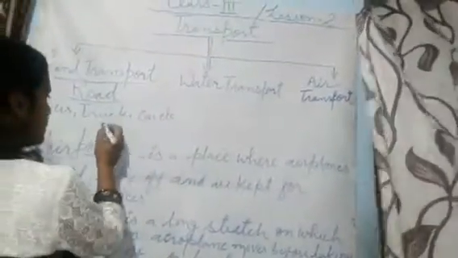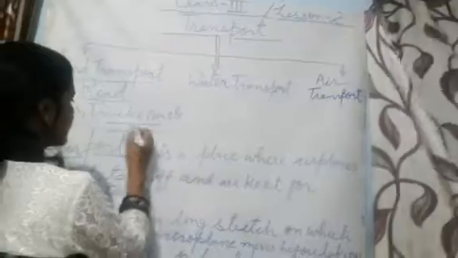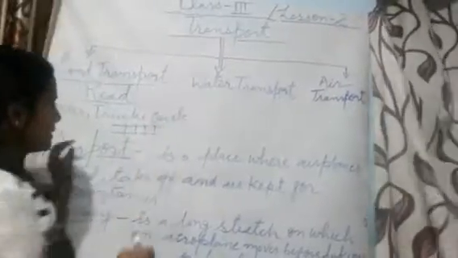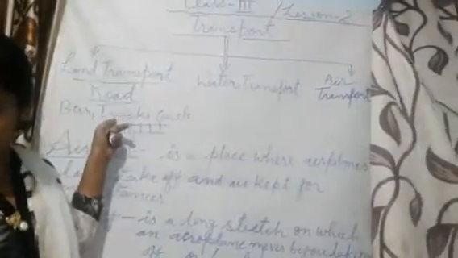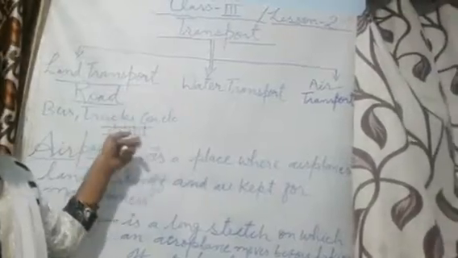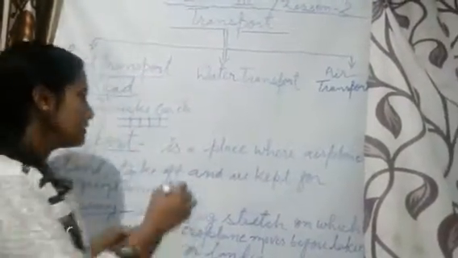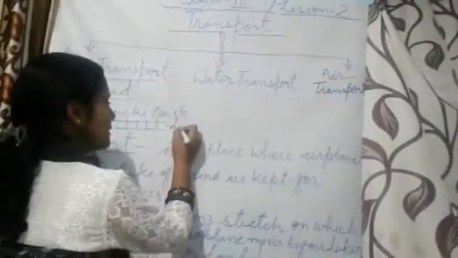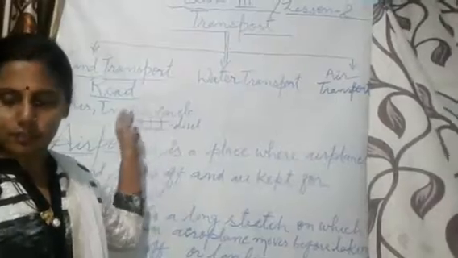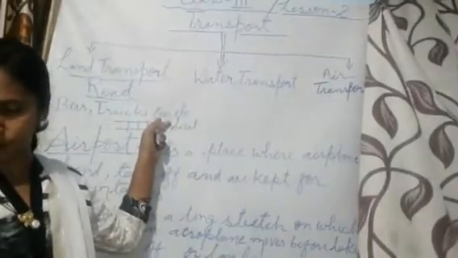Trains move on tracks that are laid on the ground. Earlier trains used steam engines, but nowadays trains move with the help of diesel, oil. Understood children? So these are the land transport.